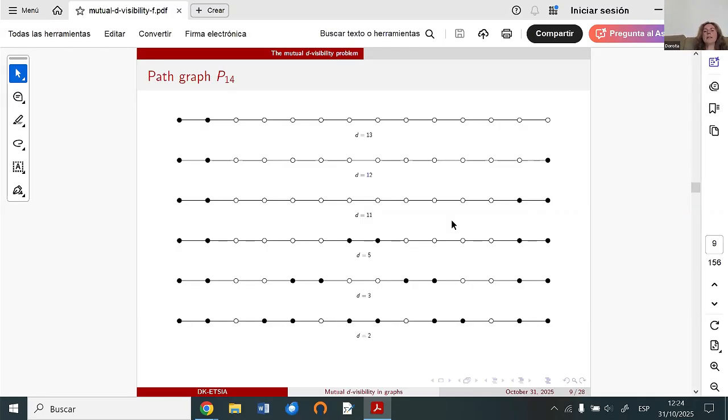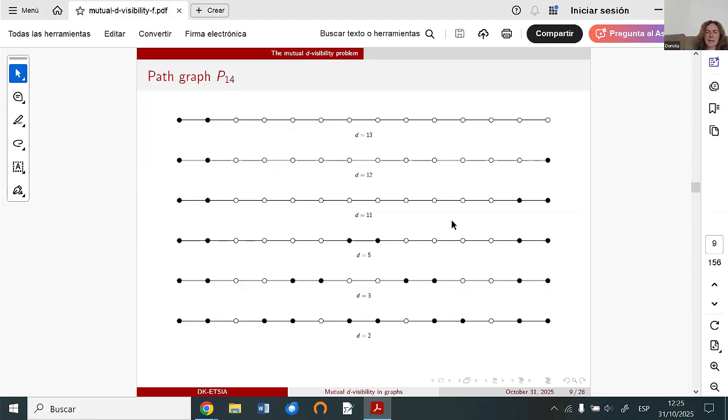What will happen in the case when D is equal to 1? If D is equal to 1, then we only need to take care about our neighbors, and the path between neighbors has length 1. We have no vertex in the middle.